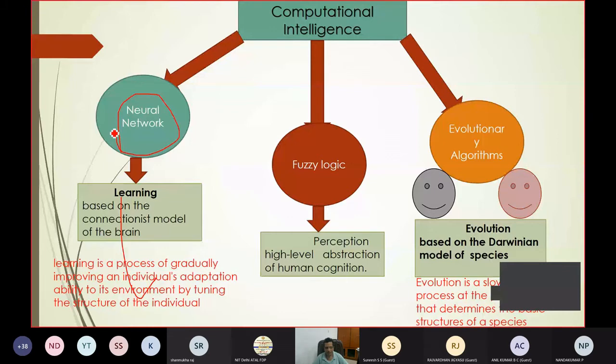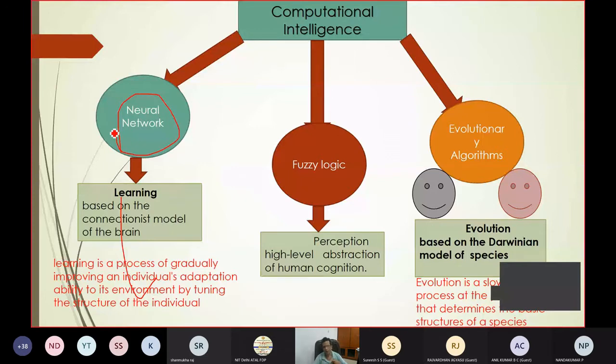A lot of work can be done on forecasting and pattern recognition. You have a certain number of patterns to learn, whether it is handwriting recognition, face recognition, thumb impression recognition, or any recognition task, and it can be achieved by the neural network. In this case, you already have a large number of data sets. Train those data sets, whether it is two-dimensional data like an image, or one-dimensional data like a signal. Either you have a signal or an image, then those can be trained by means of a neural network.